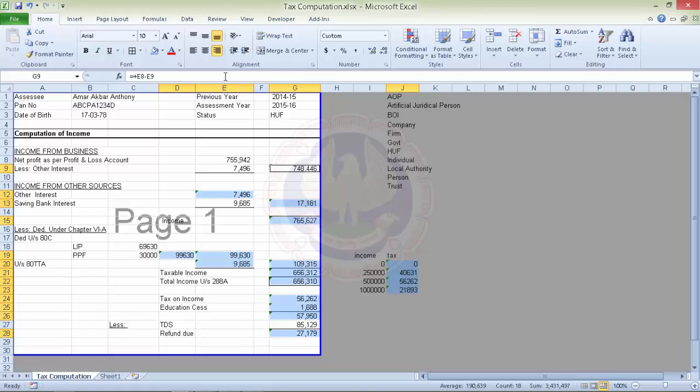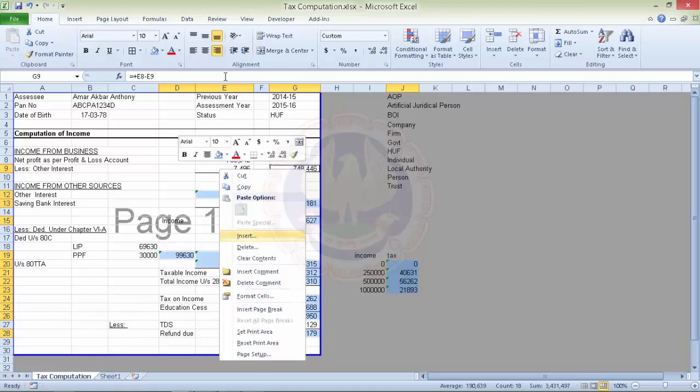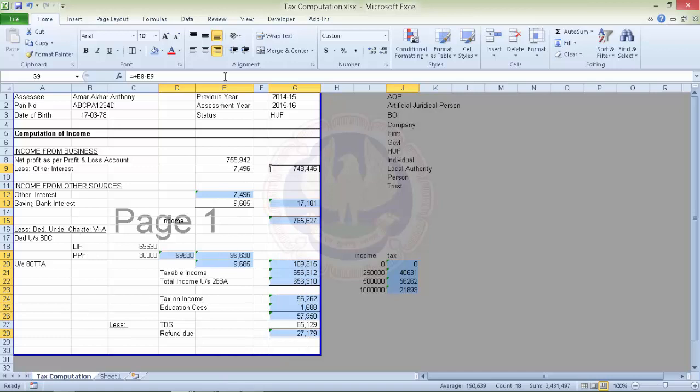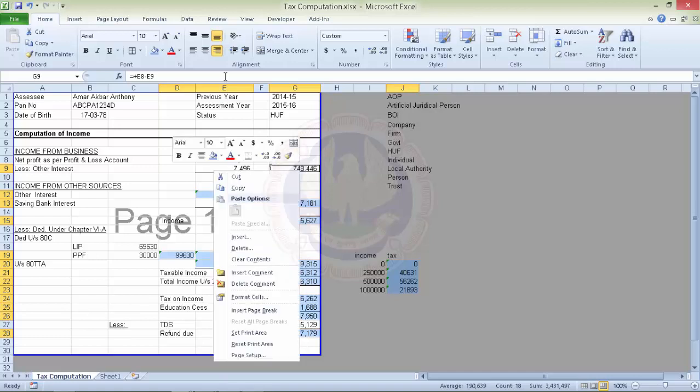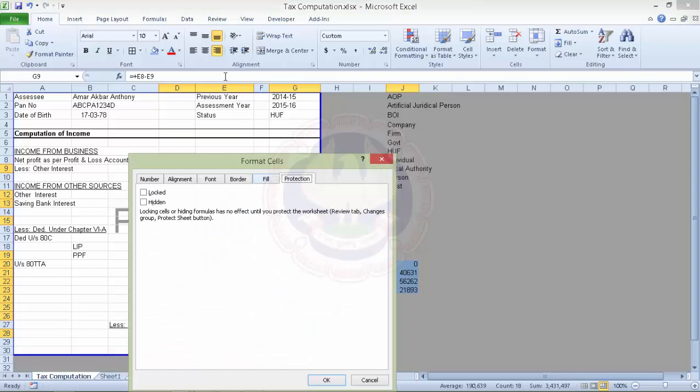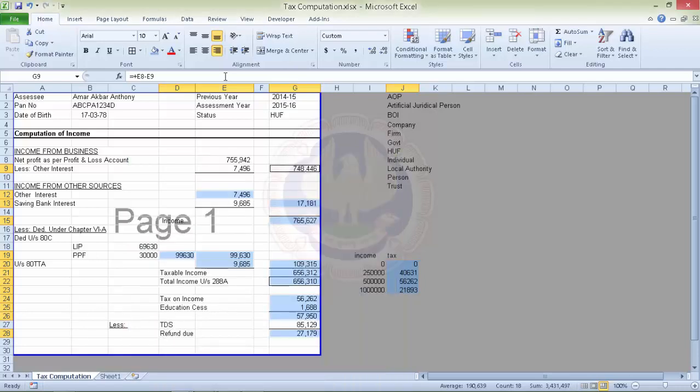Now we again go to format cells, and we'll lock these cells as well as make them hidden. That says hiding formulas has no effect unless you protect the worksheet. So if we hide the cell, nobody can see our formulas. But this won't take place unless I have protected the sheet.